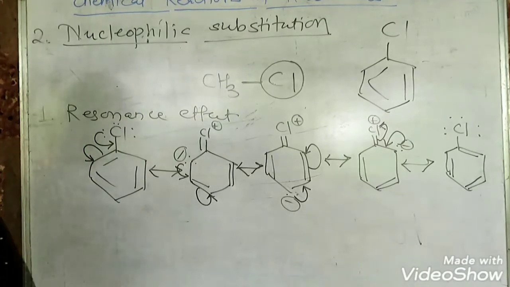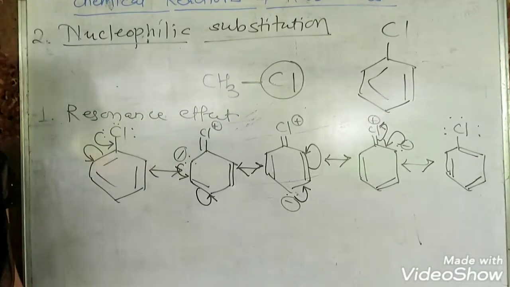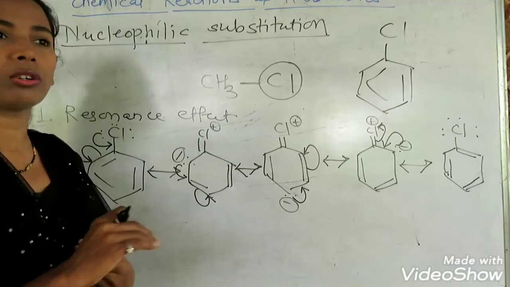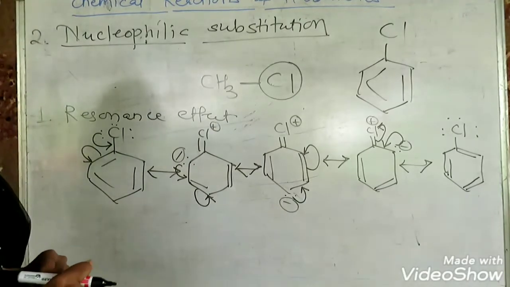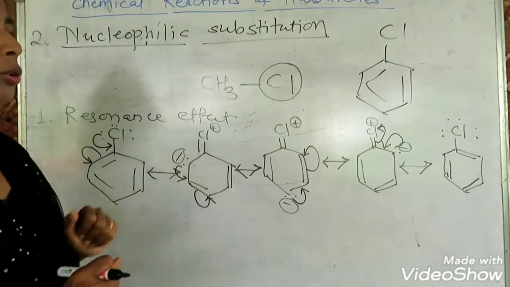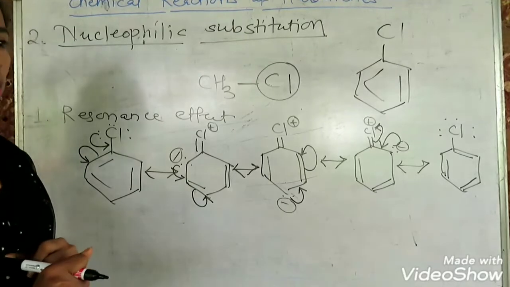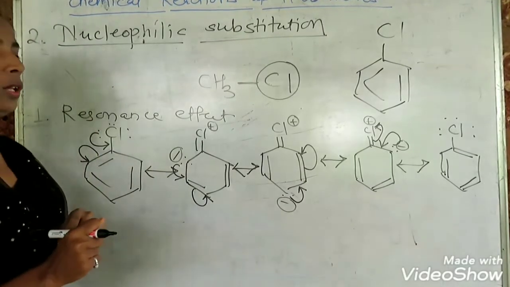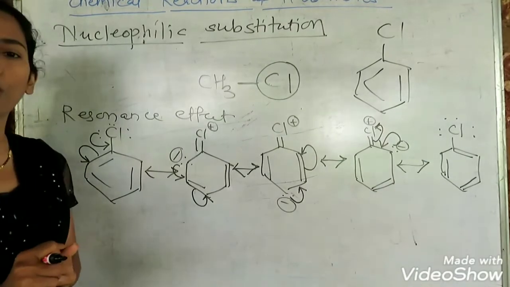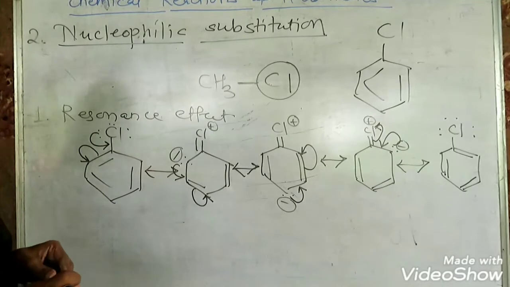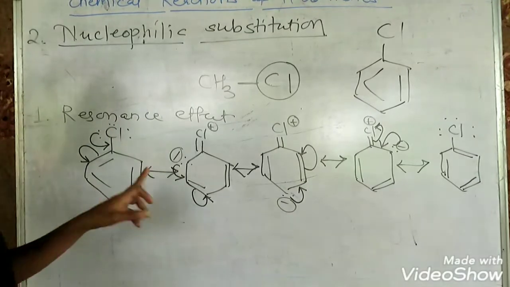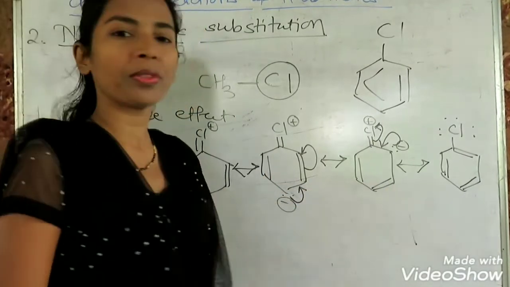We have studied electron donating and electron withdrawing groups in 11th standard. An electron withdrawing group withdraws electron density towards itself, and therefore this particular nucleophile can be easily replaced. So the condition for halogens to show nucleophilic substitution is the presence of an electron withdrawing group, but at the ortho or para position. If it is present at the meta position, there is no effect on the reaction because electrons are not available at the meta position.